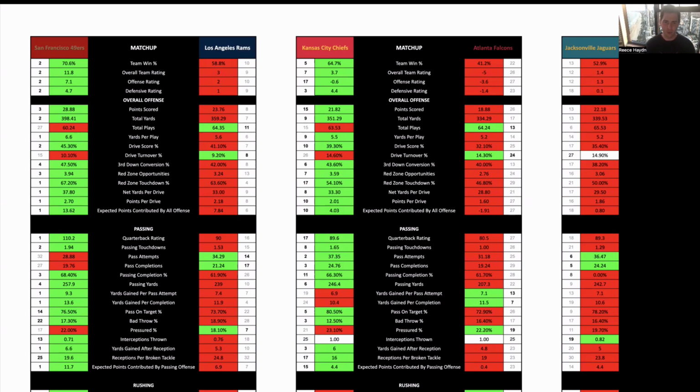And if you take away that singular drive, that brings Atlanta's passing yards down to about 300 overall in the season, which means it's only about 150 average per game. So their poor pass offense offsets Kansas City's poor pass defense. And also, even though they've had 370-ish yards so far, bring it down to 300 if you remove that last drive. They have played 2 below average pass defenses so far. So those numbers are also going to be slightly inflated because of that.